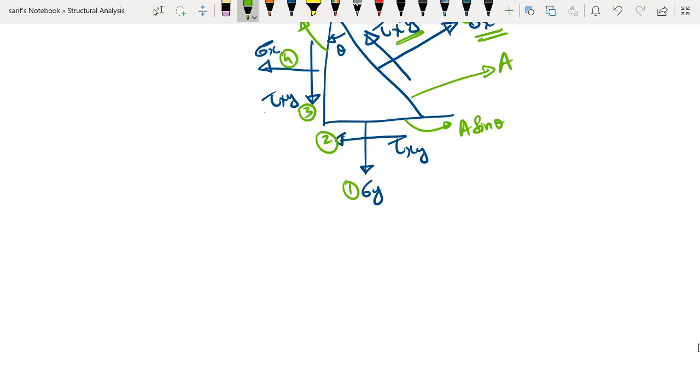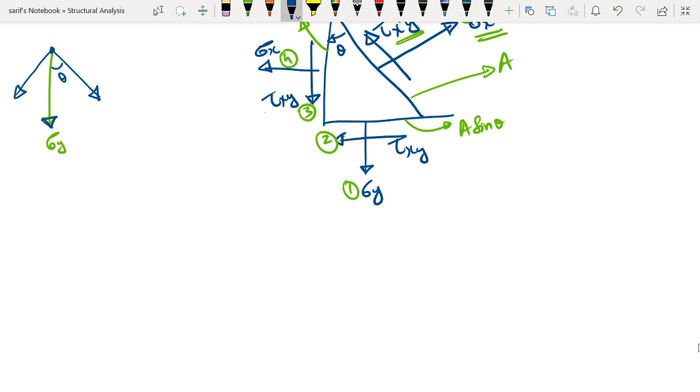So the first force we are going to take up is sigma y, and it is in the vertical direction. As we know, the inclined plane is making an angle theta with the vertical direction. And how do we resolve the forces? If we have a force, the force has a head as well as a tail. At the tail, the components will diverge from the tail. So these will be the components, diverging from the tail.